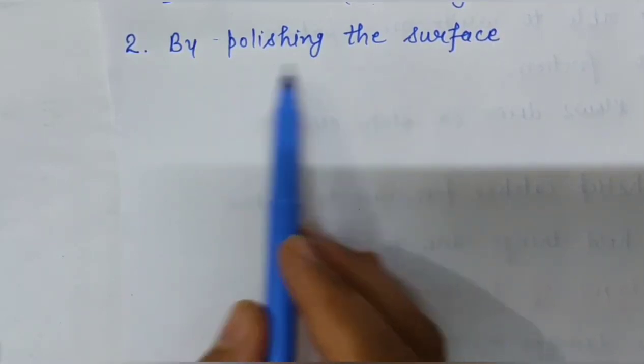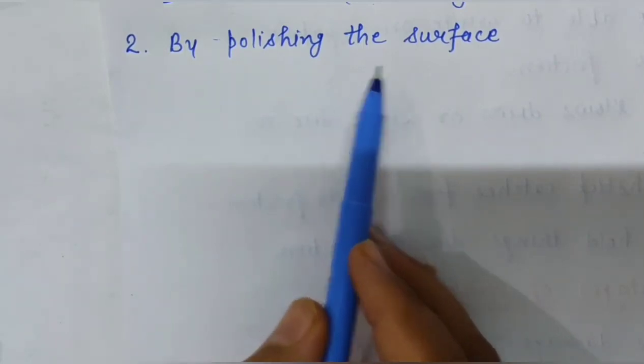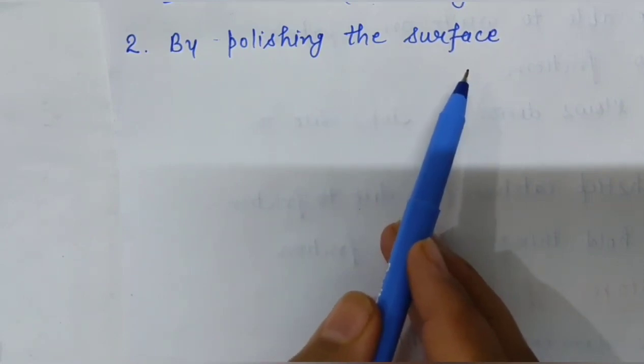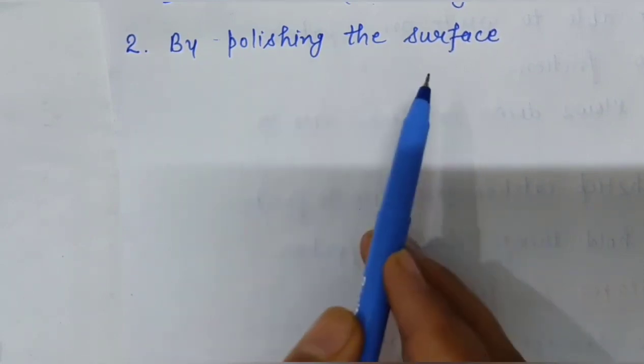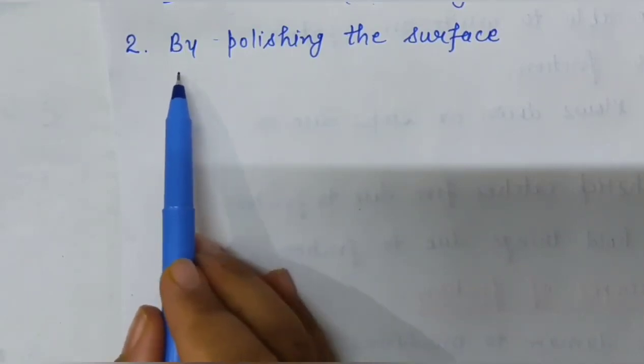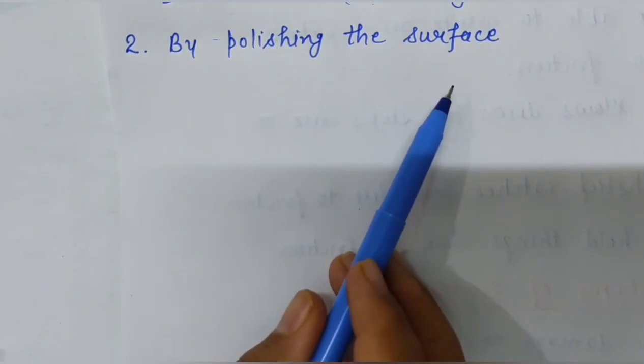When a surface is polished, the irregularities of the surface are covered, making it smooth, and thus friction reduces. By polishing the surface, we can reduce friction.